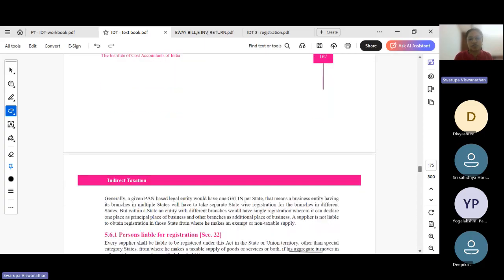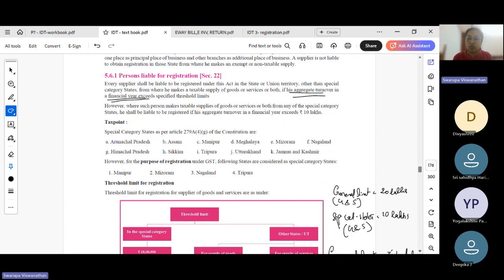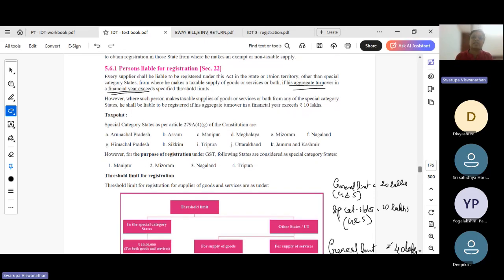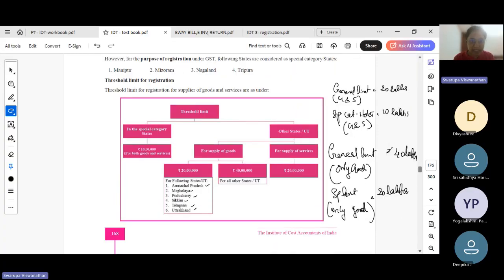Now, what is the threshold limit? The threshold limit is 40 lakhs for only goods, and 20 lakhs when you are supplying both goods and services. There are certain states which have been regarded as special category states. For special category states, if you are supplying both goods and services, the threshold limit is 10 lakh. If you are supplying only goods, the threshold limit is 20 lakhs.